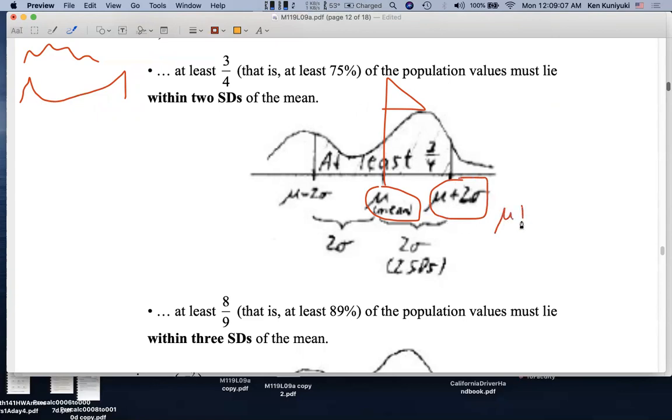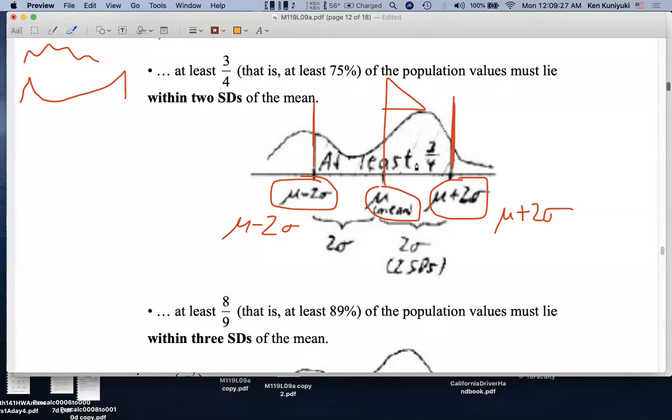I'll write it in red, mu plus 2 sigma. And here's 2 standard deviations below the mean, mu minus 2 sigma. At least 3/4 or 75% of the data will have to lie between these two goalposts.